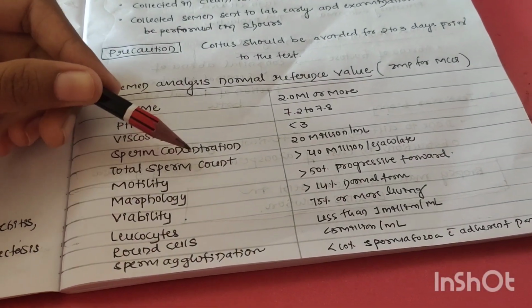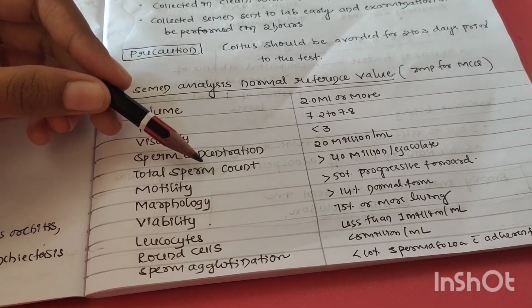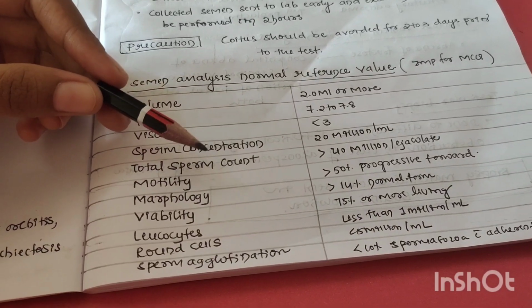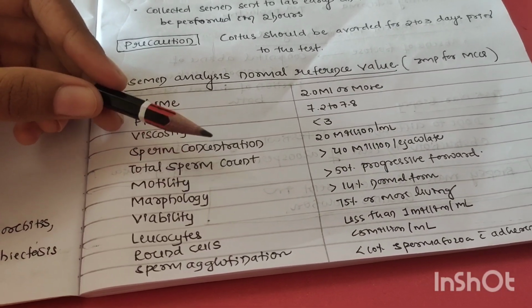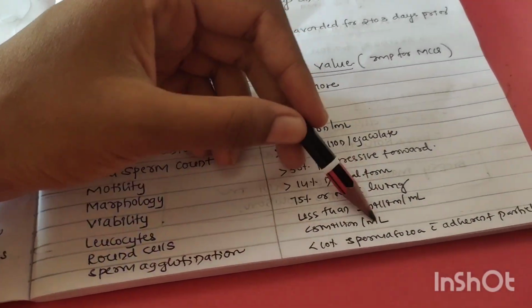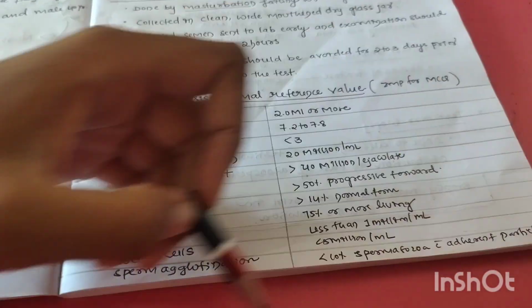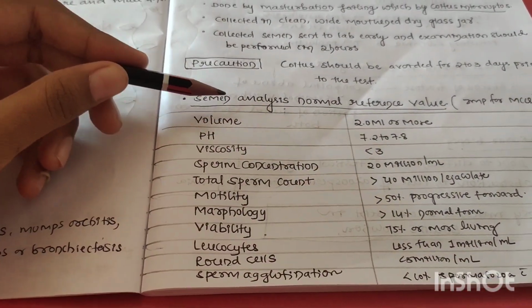Then morphology greater than 14% with normal form. Then viability 75% or more living. Then leukocytes less than 1 million per ml. Then round cells less than 5 million per ml. Then sperm agglutination less than 10% spermatozoa with adherent particles. These are the normal reference values in semen analysis.